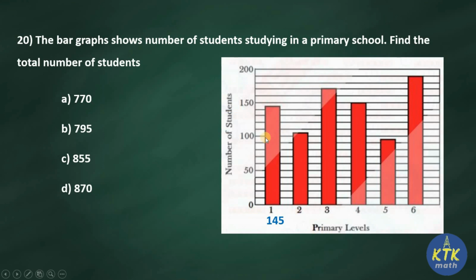Then class 2, it lies between 100 and 110, so it becomes 105. Class 3 lies exactly here, it has 150, so 160, and the next line is 170. So you have to check the bars properly and identify the strength of each class, and then we can find the total. Class 4 is 150, class 5 is 95, it's 100 below 5, so 95. Class 6 is 190. So I gave you all the class strengths individually. Now you just add all the numbers.